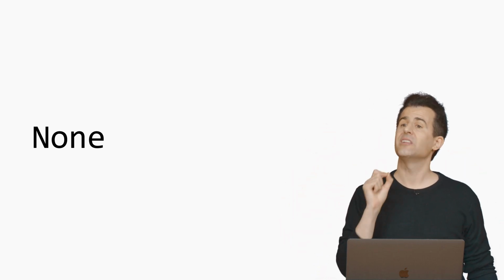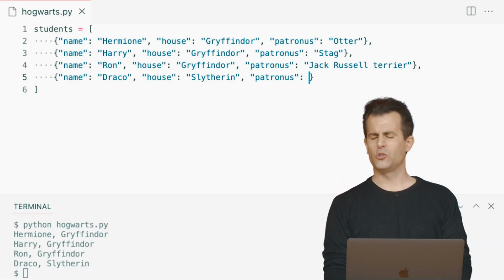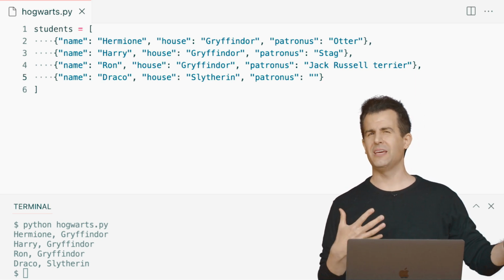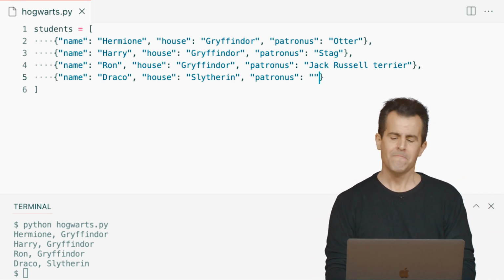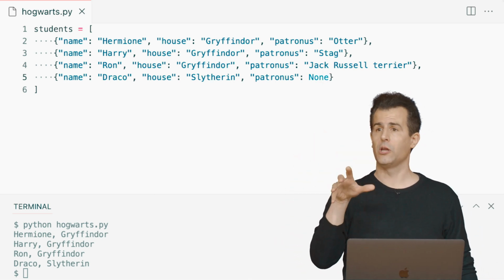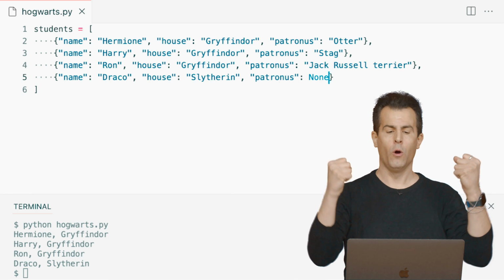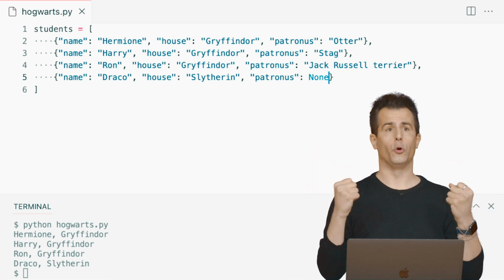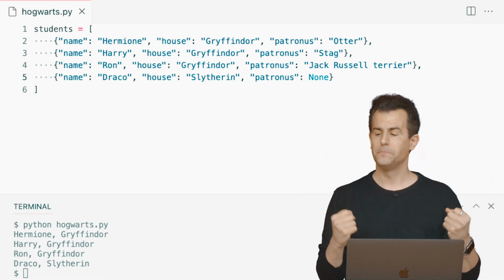the movies. So it turns out, this is actually a wonderful teachable moment, there is a special keyword in Python that is literally None, N-O-N-E, with the first letter capitalized. This represents officially the absence of a value. So I could, a little sloppily, do something like quote unquote, but does that mean I didn't get around to typing it or not? It's a little clearer semantically to say literally None, a special keyword in Python to make clear that I know Draco has no Patronus. It's not just an oversight on my part.